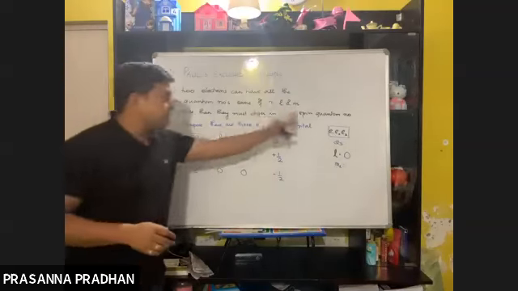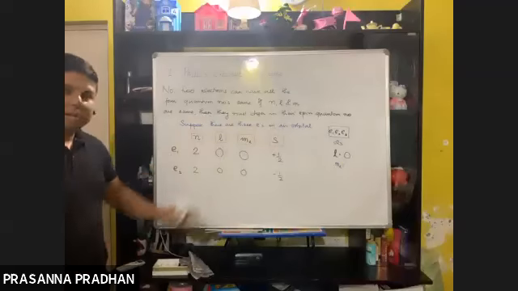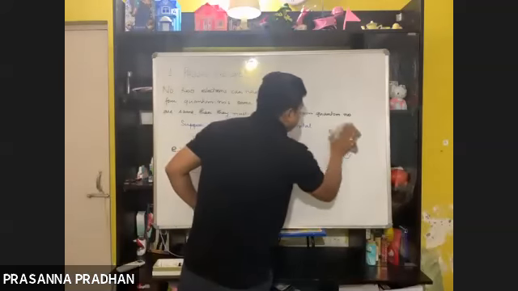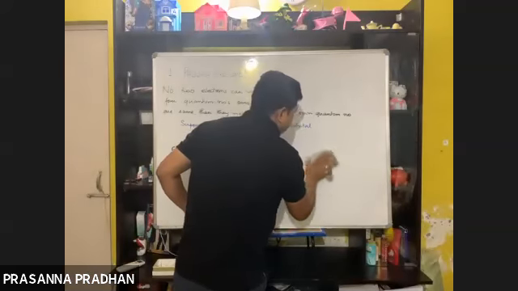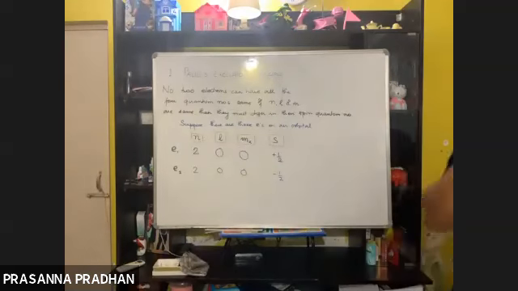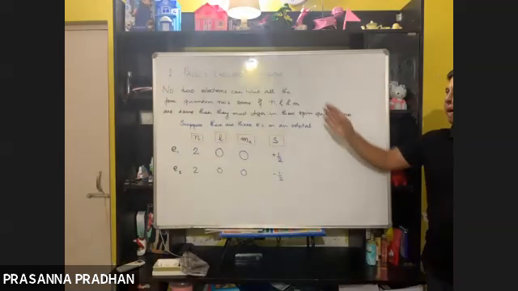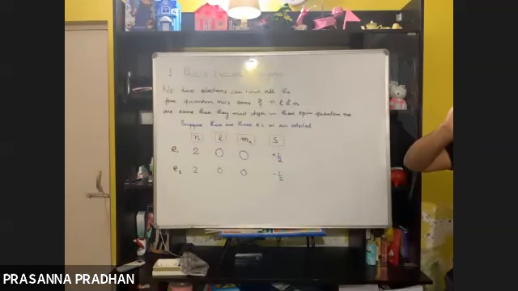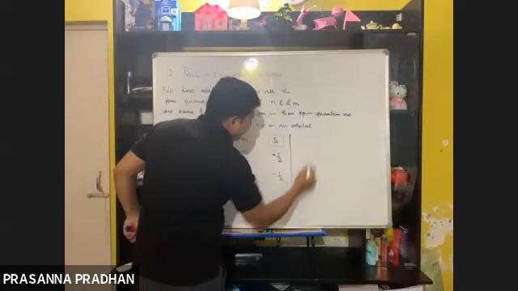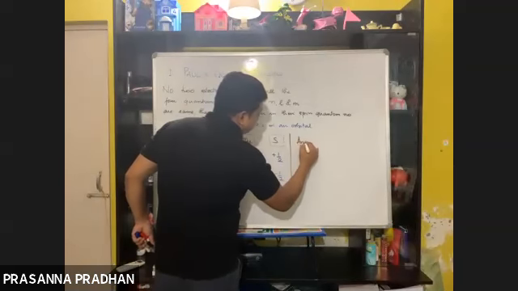But placing 3 electrons makes some 2 electrons have all four quantum numbers identical. So what is the outcome of Pauli's exclusion principle? If we place 3 electrons in an orbital, it will violate this principle.